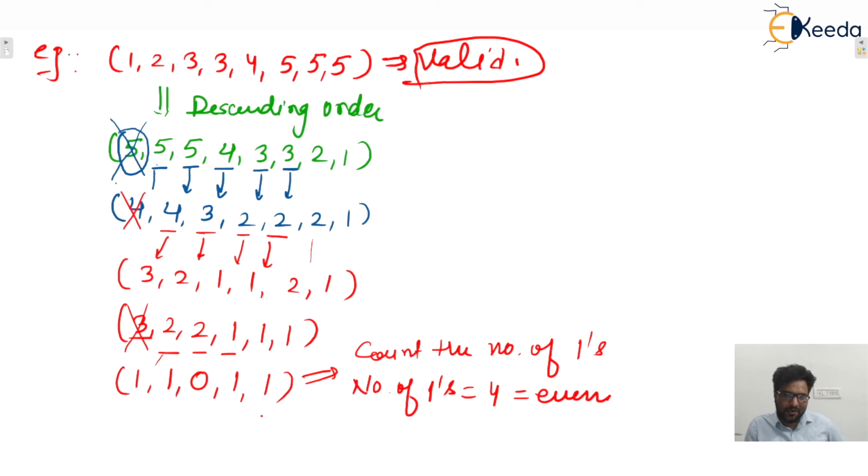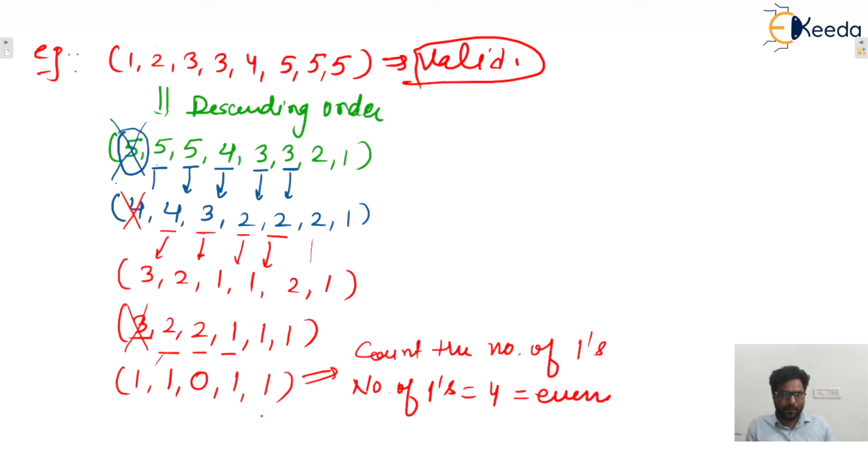I hope this one is clear to everyone. So apply this procedure until zeros and ones are obtained, and after that count the number of ones. If number of ones are even, then that sequence is valid, otherwise invalid. Remember, you only tell me what is the meaning of this procedure, how this procedure came. So very simple logic is there.